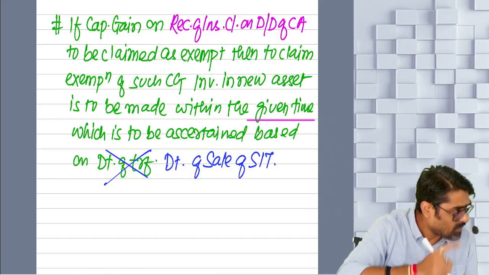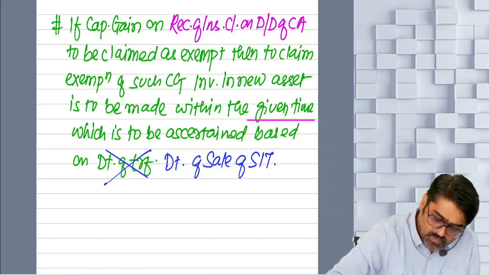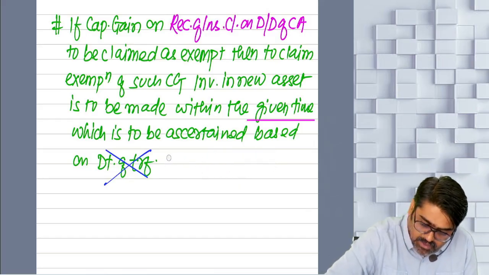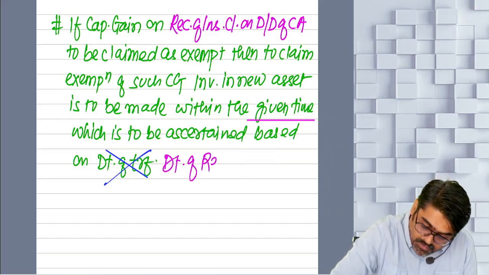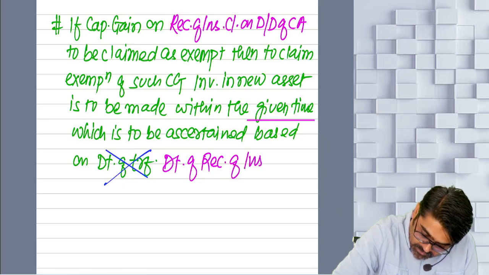Date of transfer, date of damage or destruction, or date of receipt of insurance claim? Date of receipt of insurance claim. Yes or no?